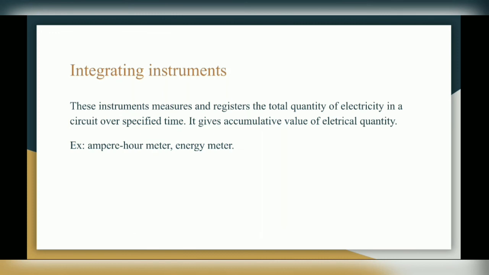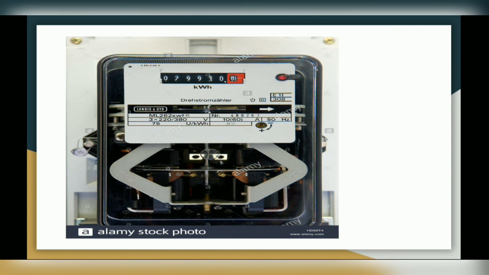Next is integrating instruments. These instruments measure and register the total quantity of electricity in a circuit over a specified time. It gives a cumulative value of the electrical quantity. So it gives the reading as a summation or total reading. The examples of integrating instruments are the ampere hour meter and the energy meter. So here you can see the image of an energy meter.